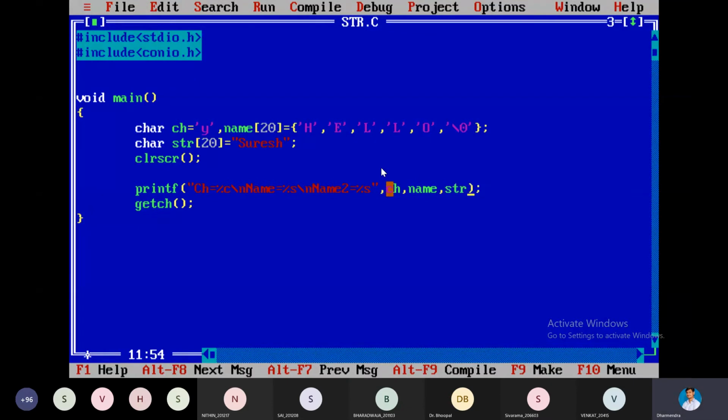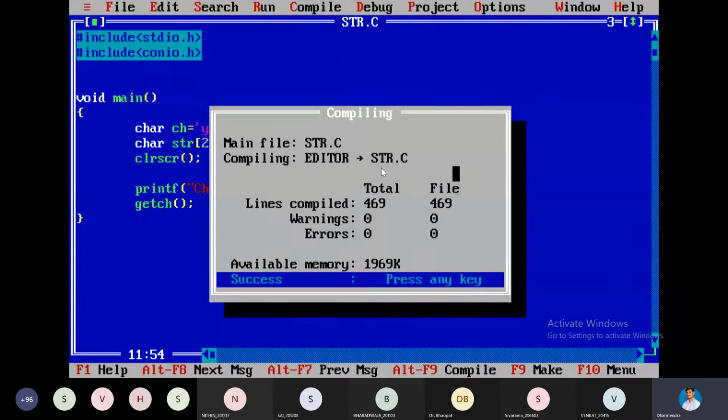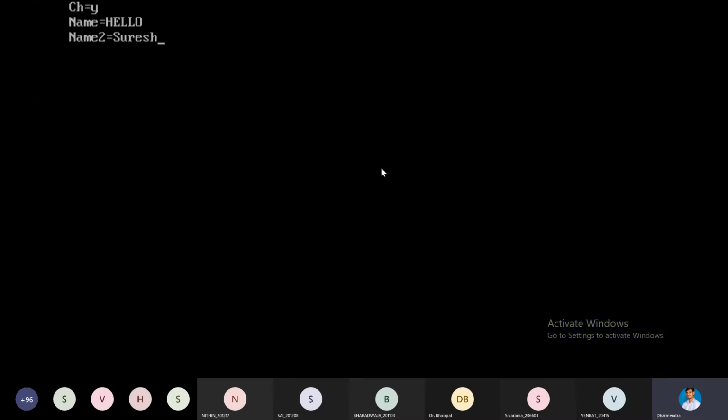str. That's it. And I can use this one also. It is allowed. Alt F9. Next Control F9. Okay. Name hello. Name to that is Suresh.